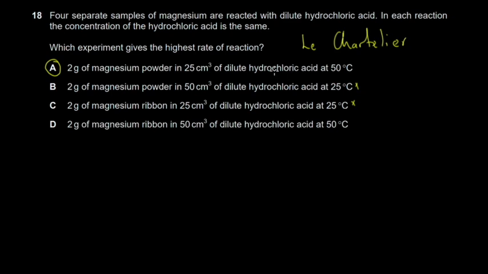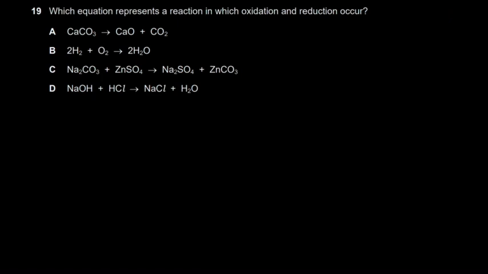Let's quickly move to the next question, question number 19. Which reaction represents a reaction in which oxidation and reduction occurs? This type of reaction is called redox. Redox simply means red for reduction, and ox for oxidation.